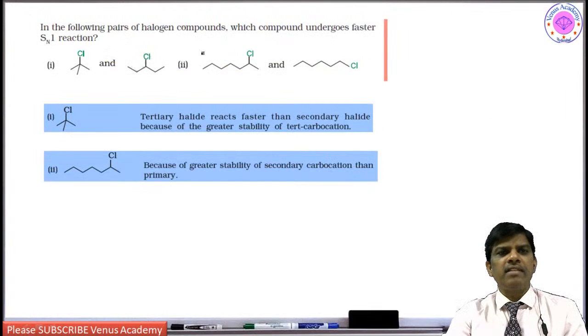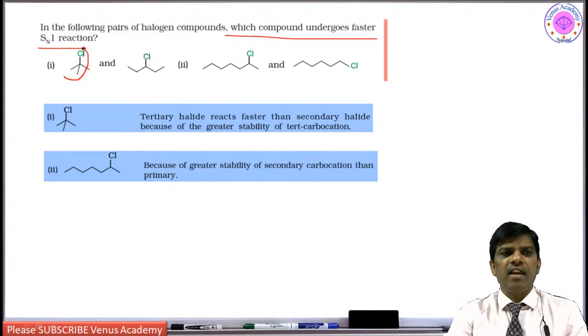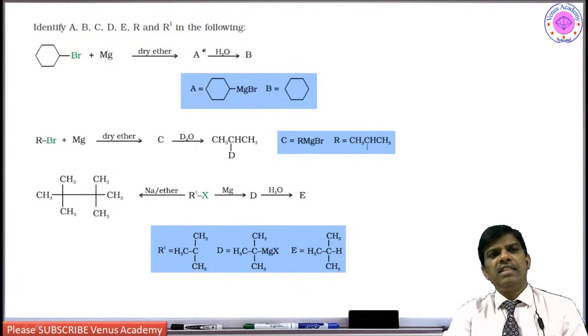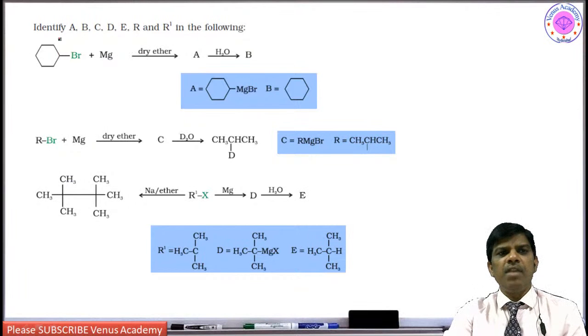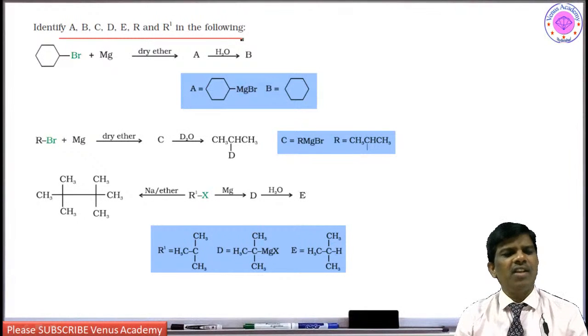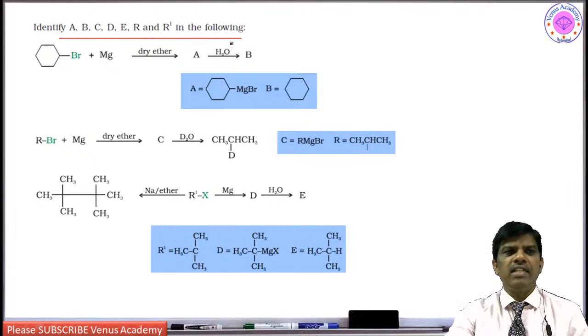In the following pairs of halogen compounds, which compound undergoes faster SN1 reaction? Just now what I said, in SN1 reaction, tertiary alkyl halides easily undergo it. So this easily undergoes. When it comes to this, it is going to be SN1 for secondary alkyl halides when compared to primary alkyl halide. SN1 takes place. Then, this is very important students. Find A, B, C, D, E, R, R prime. So this type of questions you are usually going to get in board exams as well as in NEET and JEE or whatever may be the entrance exams. So don't worry, just now what I said.